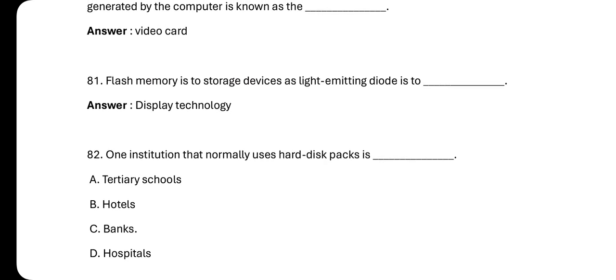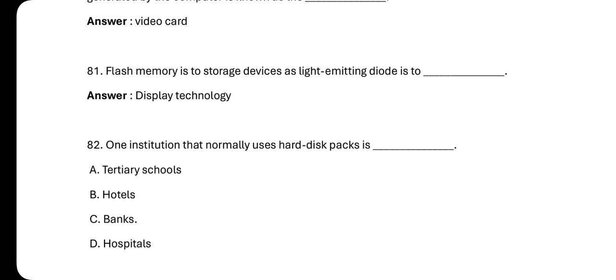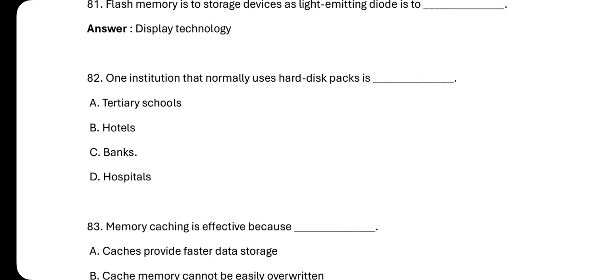Flash memory is used to store devices, as light emitting diode is called a display technology. There is a grammatical error in the question. So let's look at number 82.